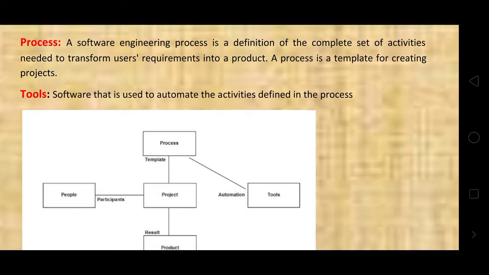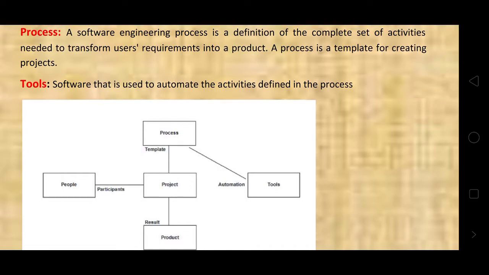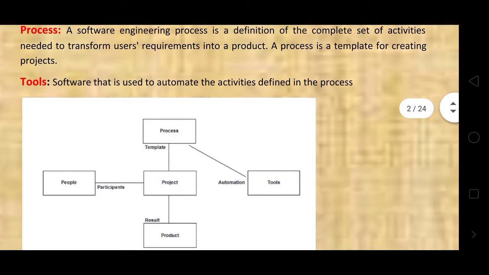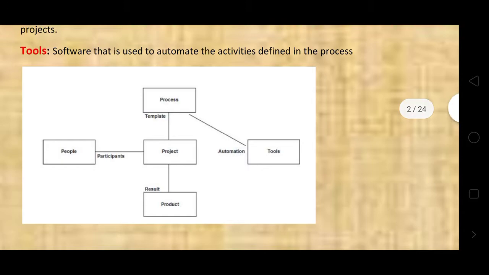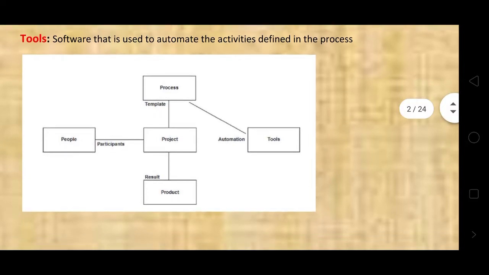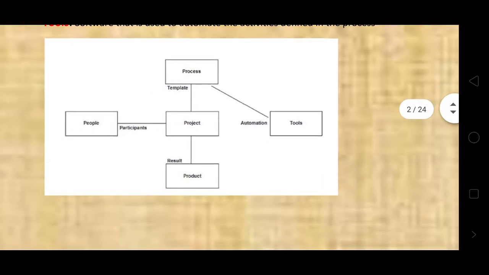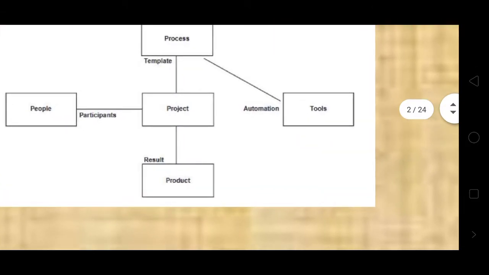In a process, templates are used for creating projects. Tools are software used to automate the activities defined in the process. In a process, a number of tools can be used as one of the components.